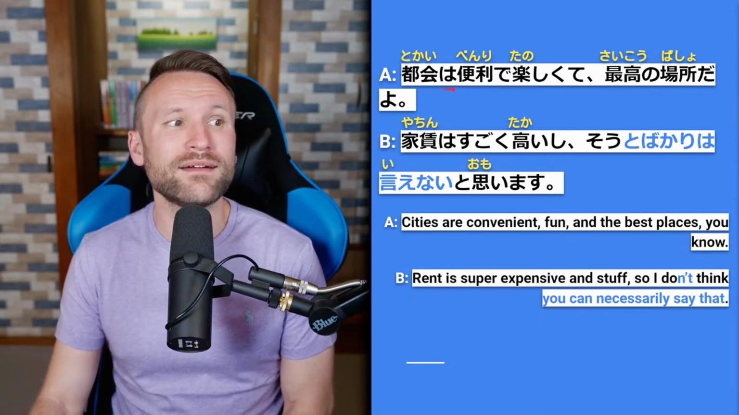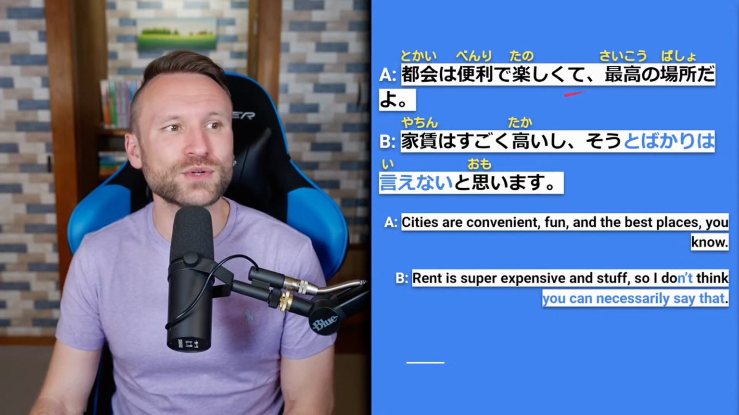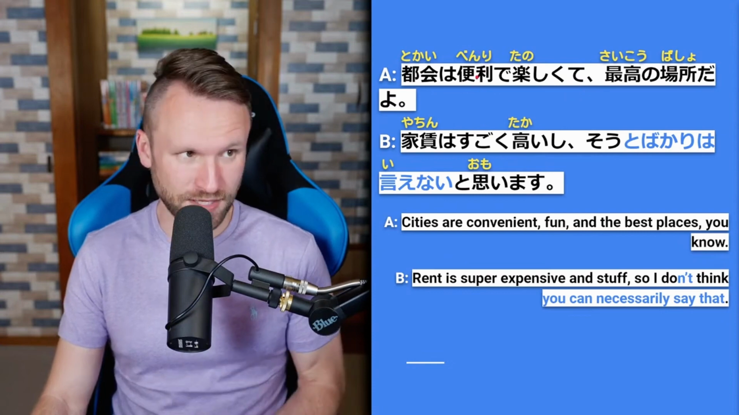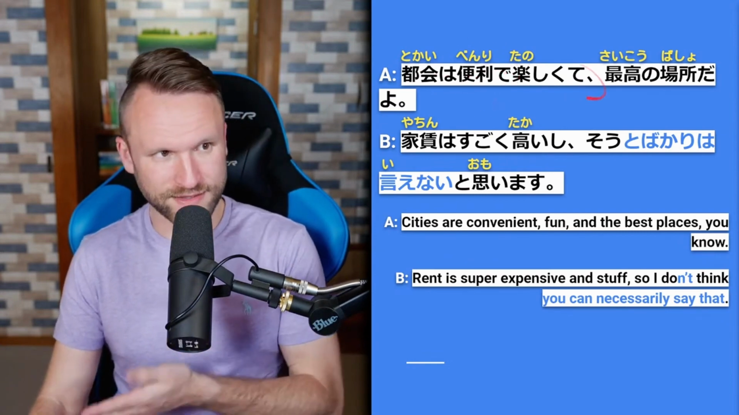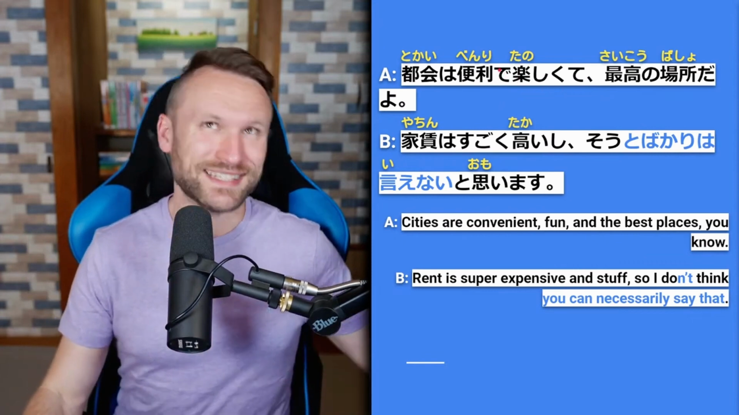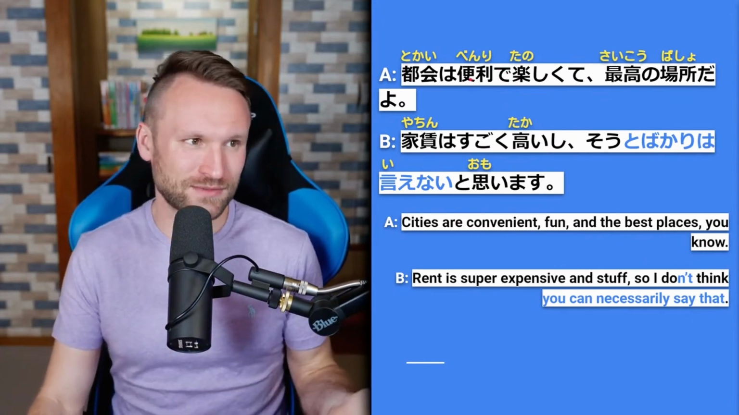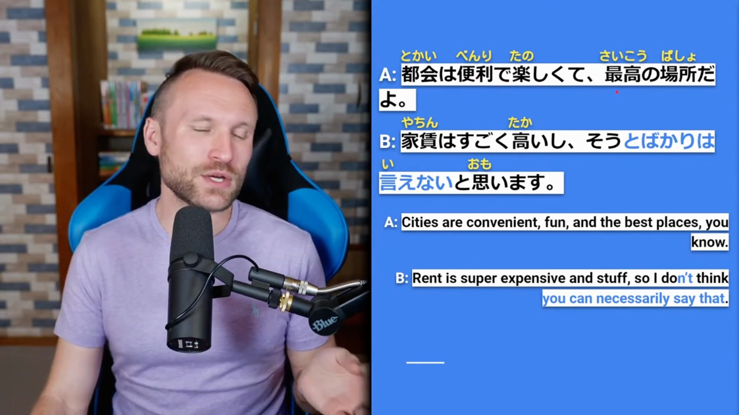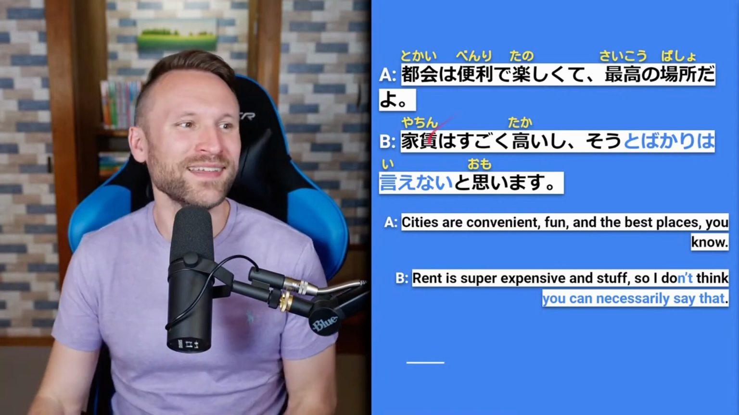So you have 都会は, so that's cities and the topic. 便利で楽しくて, so they're convenient. And for an adjective we use で for "and" instead of the て form, because, well, that is the て form of an adjective, really. 便利で楽しくて, so they're convenient and fun and 最高の場所だよ. They're the best place. Yo.